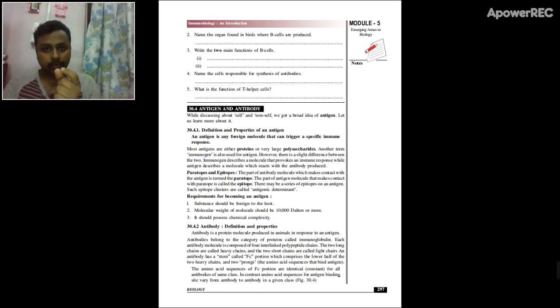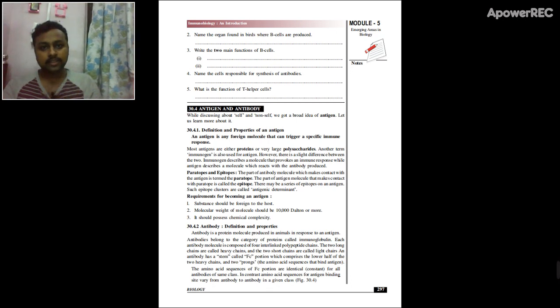That bacterial protein which is present on the bacterial membrane, which has the ability to induce immune response, is called antigen. So antigens are foreign substances.